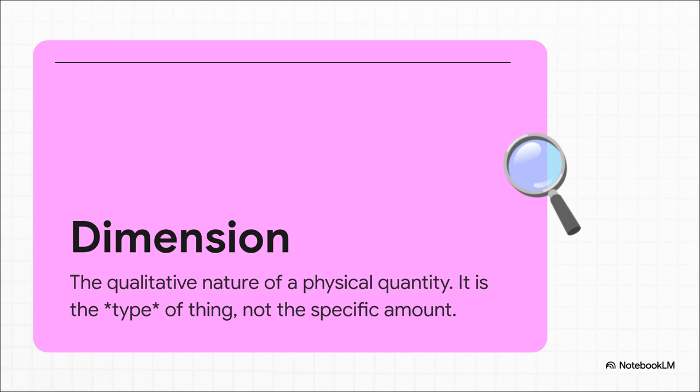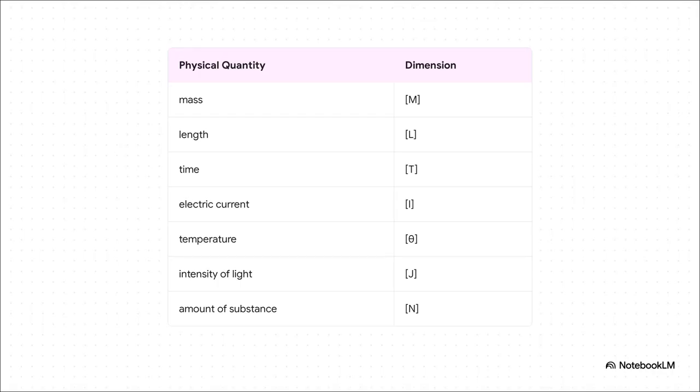For example, a distance has the dimension of length. It doesn't matter if you measure it in meters or miles or light years. The number changes, sure, but the fundamental type of thing it is, length, always stays the same. And here it is, the complete alphabet. Mass, length, time, electric current, temperature, light intensity, and amount of substance. That's it. It's kind of wild to think that every concept in physics, from gravity to electricity, can be described using just these 7 fundamental ideas.